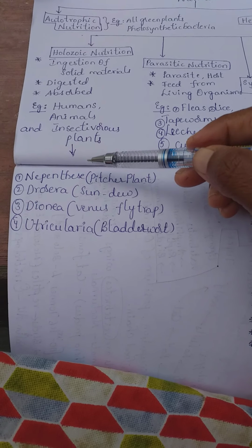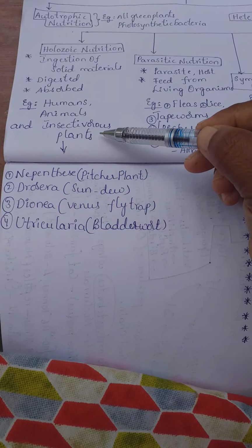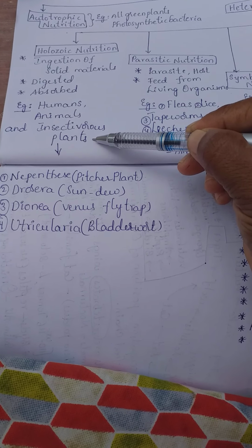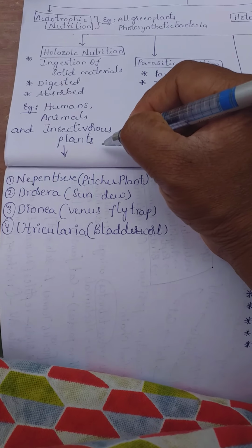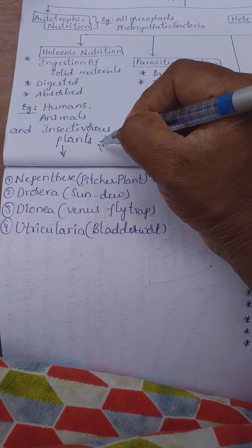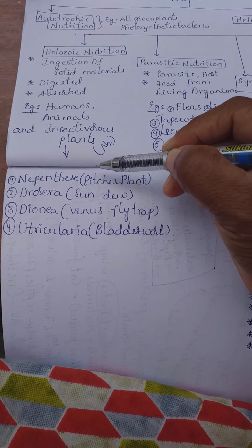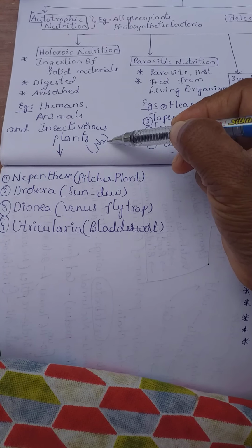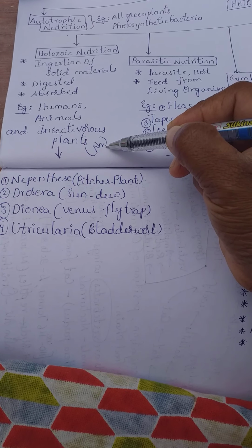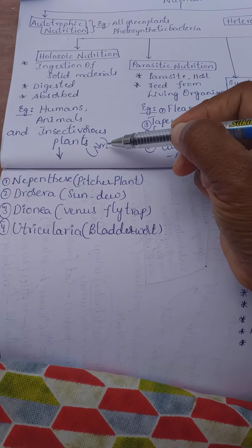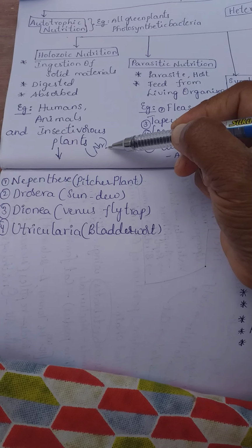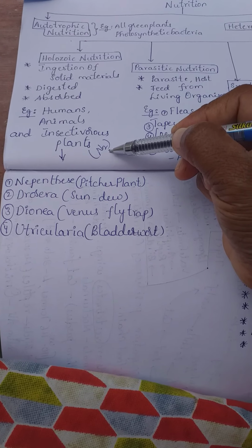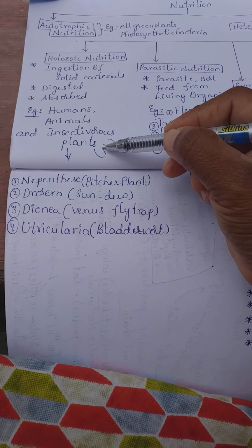Here insectivorous plants are of mainly 4 types. Actually they can perform autotrophic nutrition, but to take the nitrogen content into their bodies for growth and development they perform this holozoic nutrition. What is the main purpose of nitrogen? Nitrogen is very helpful for the growth and development of plants. In soils which do not have nitrogen content, we can see the insectivorous plants.